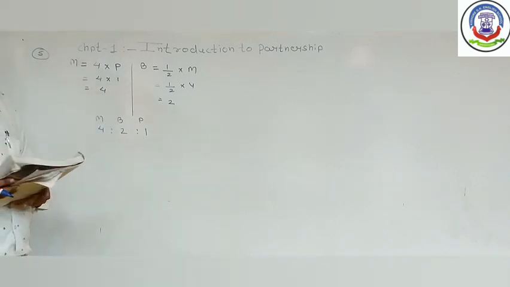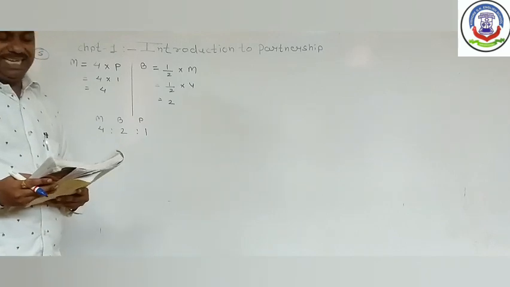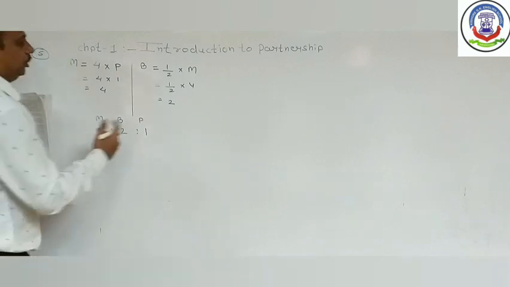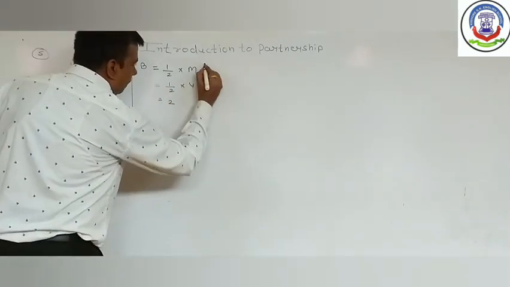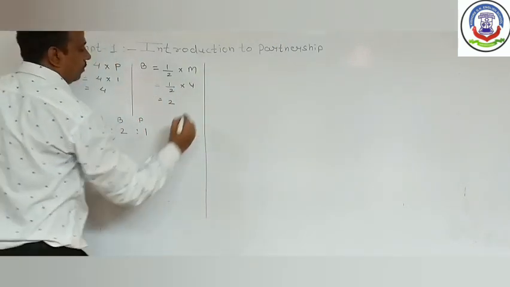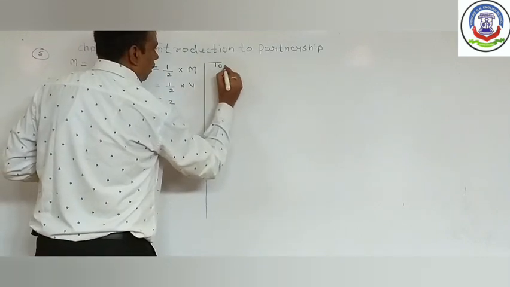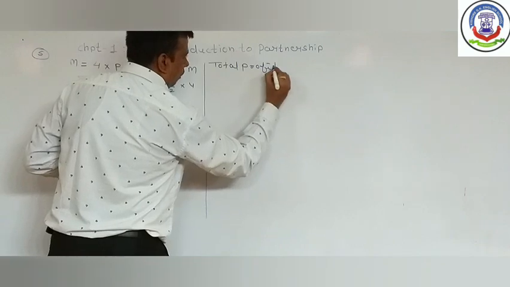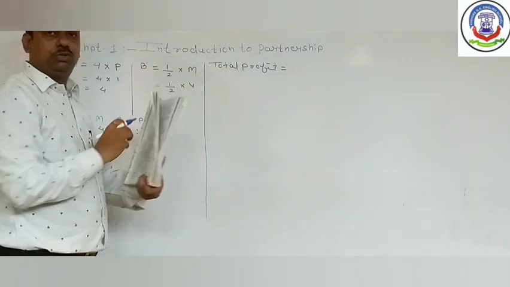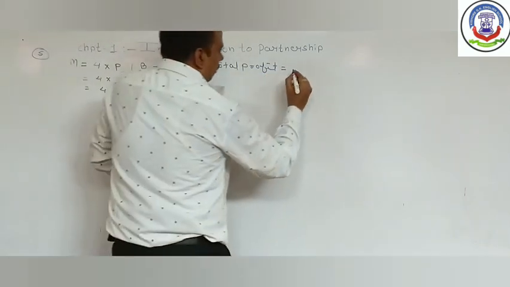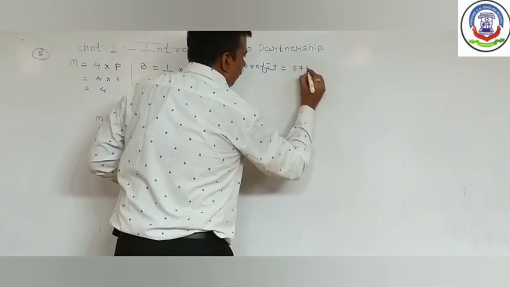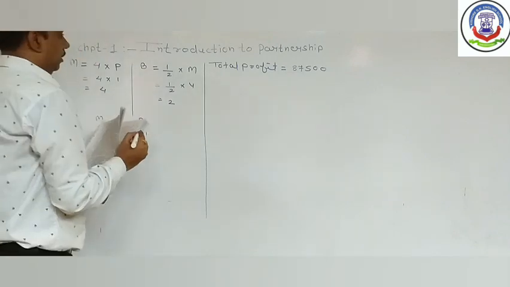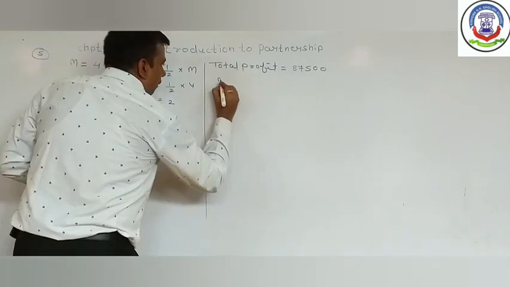The total profit of the firm is rupees 87,500, and this profit will be distributed among the partners.